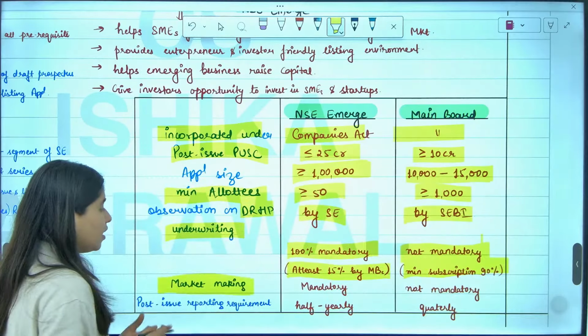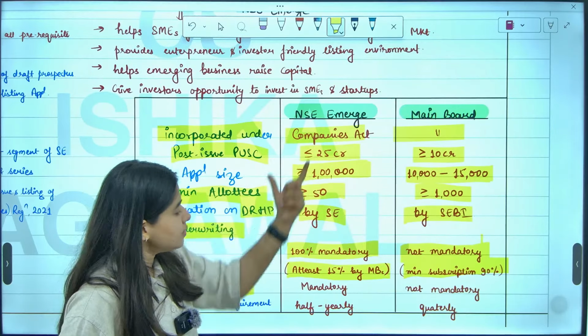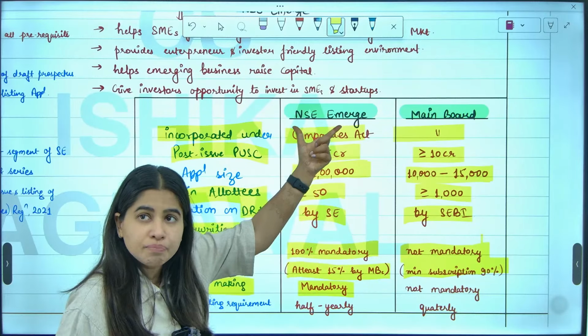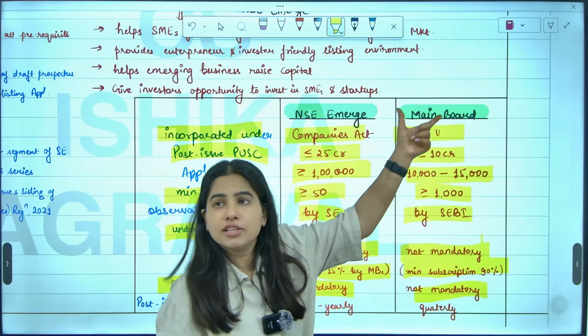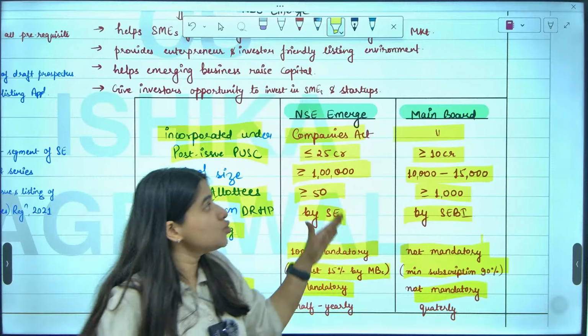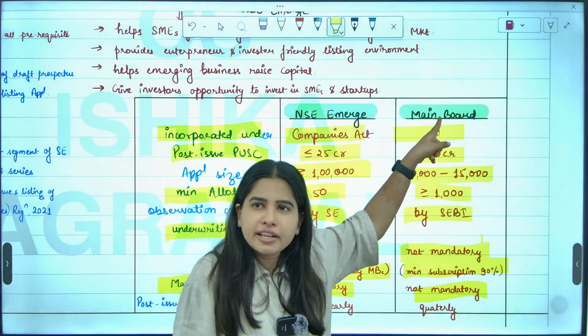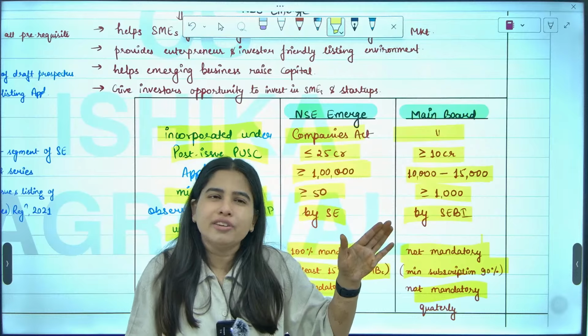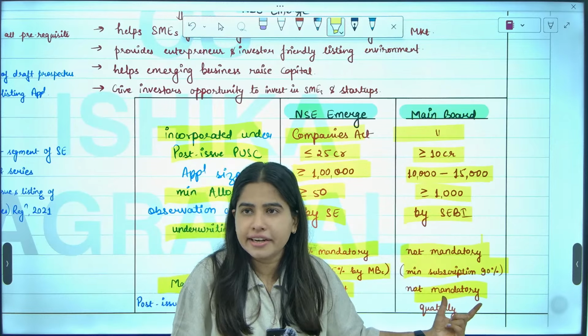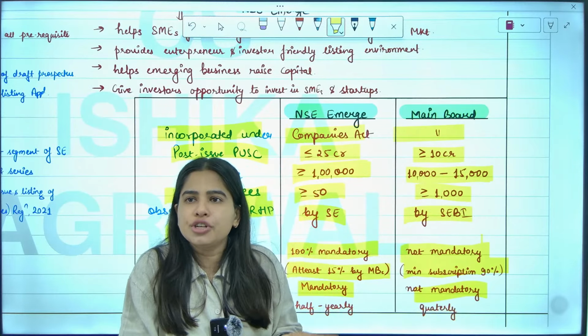Now, market making. It is mandatory in case of SME, but not mandatory in case of main board. Why? Because when a big company gets listed on the main board, we don't need to worry about it. It will anyway be publicly traded, so we don't need to create an artificial demand.